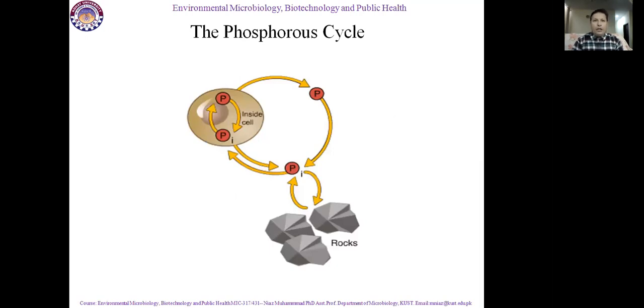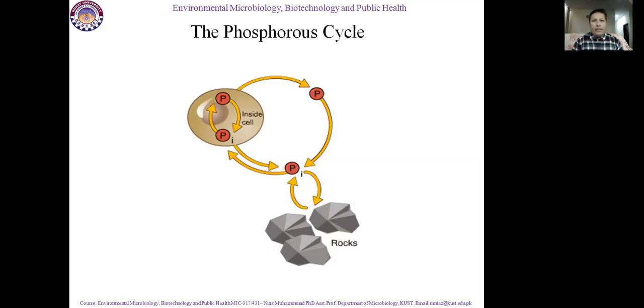Okay, we are now entering into another element. We are talking about the phosphorus cycle. And as students of biology, with a background in biology, we know that phosphorus is the most essential component of every living organism.